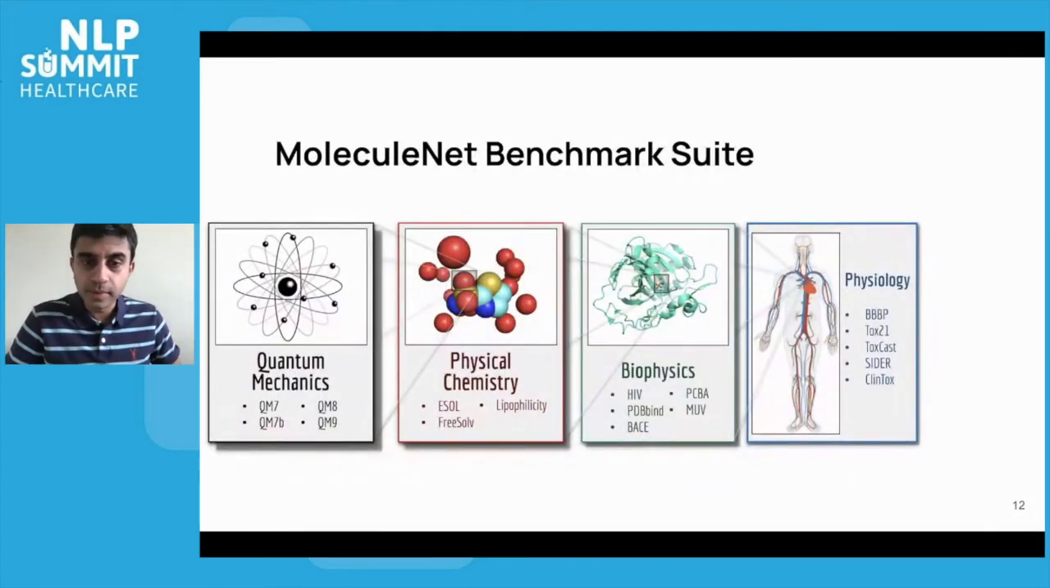One of the core features of DeepChem is we maintain something called the MoleculeNet benchmark suite. This is a collection of different datasets that make it easy to benchmark new algorithms for their efficacy and their predictive power. This ranges across a whole array of different topics, from quantum mechanics to physical chemistry, biophysics, physiology, and increasingly other areas like even material science.